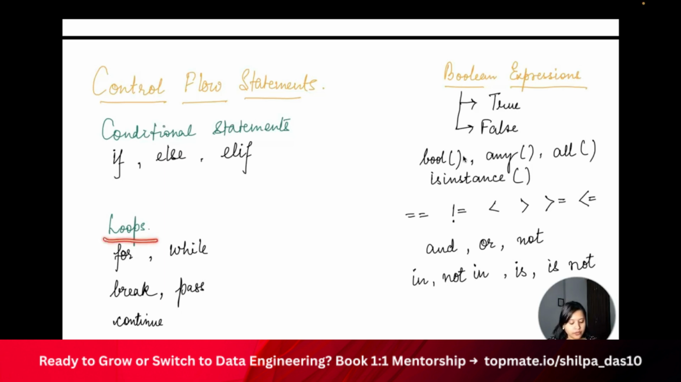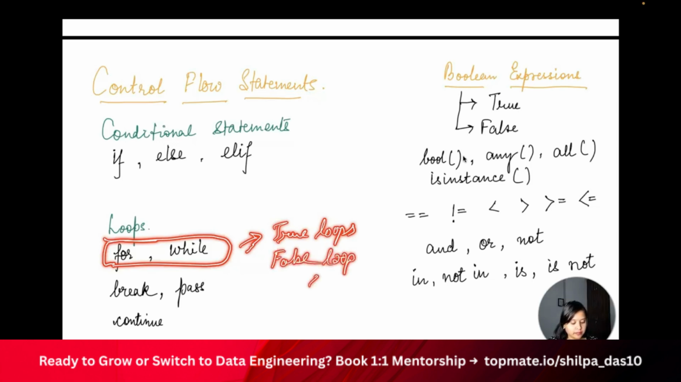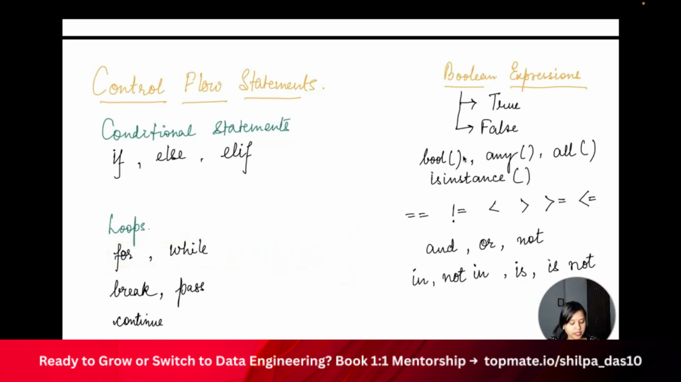So in loops, we have two types of loop. One is the for loop, another is the while loop. Using both the loops, you can iterate over the elements and give the result back. If the condition is true, the loop will go on. Once the condition becomes false, the loop will exit. This is one control. And then we also have statements like break, pass and continue.